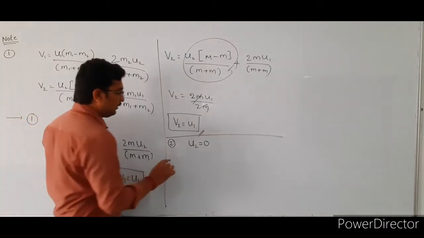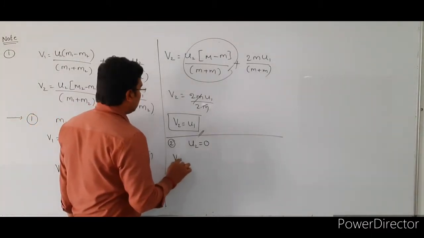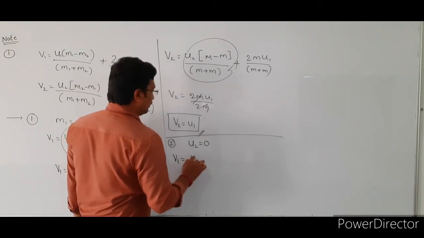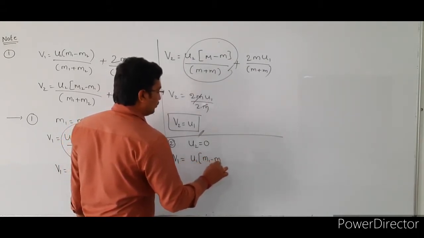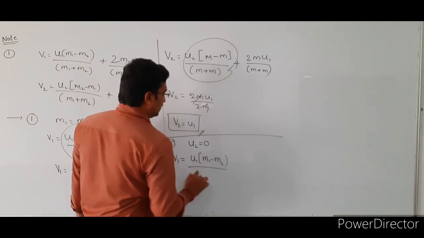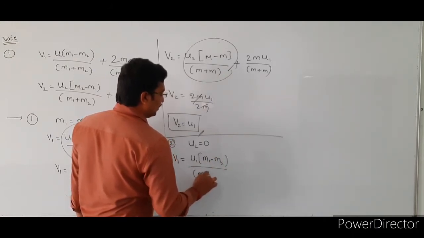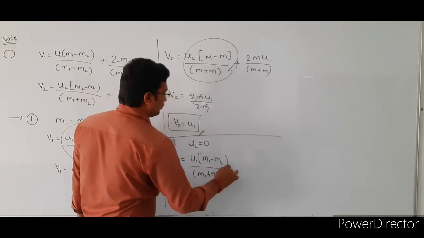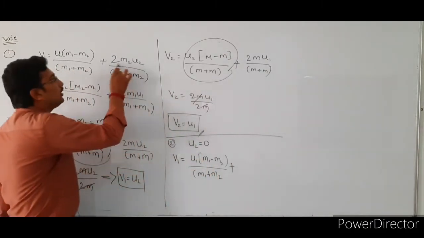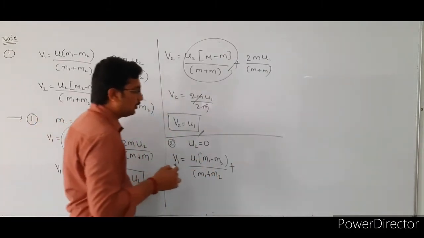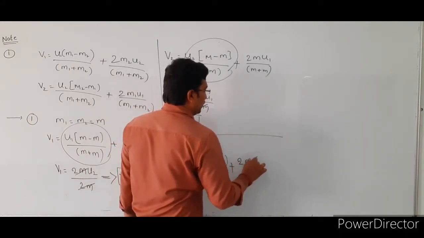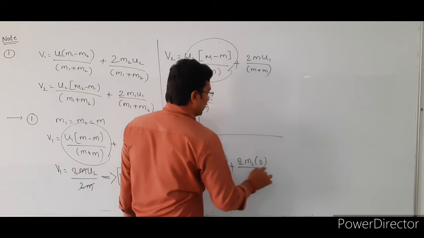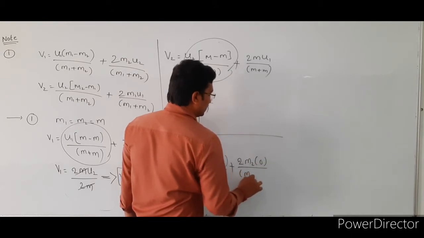Then V1 is equal to U1 bracket of M1 minus M2 divided by M1 plus M2, plus 2M2 U2 divided by M1 plus M2. The 2M2 U2 value is 0.